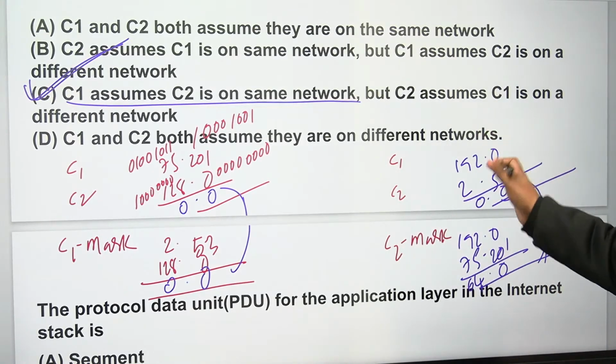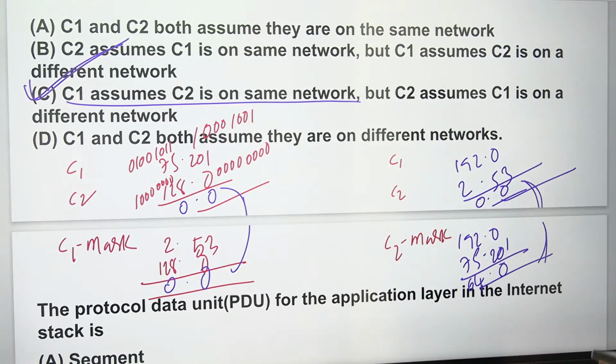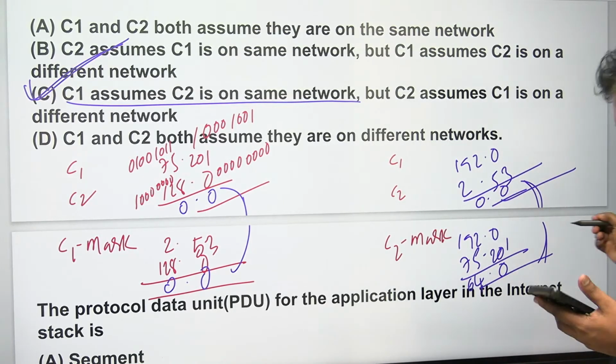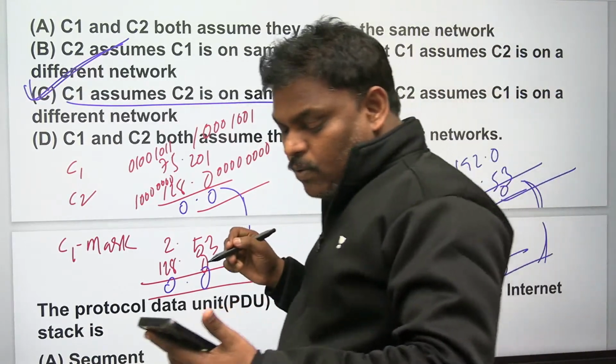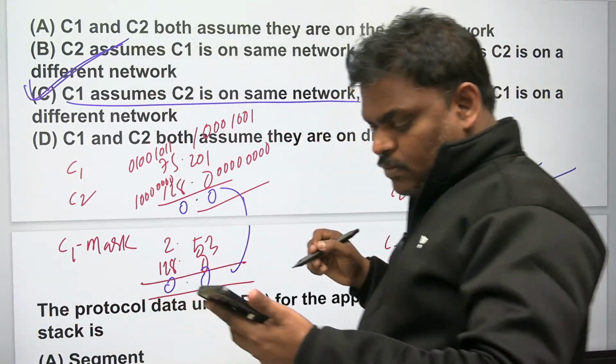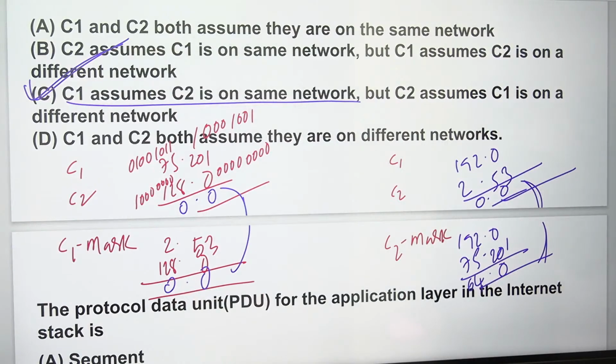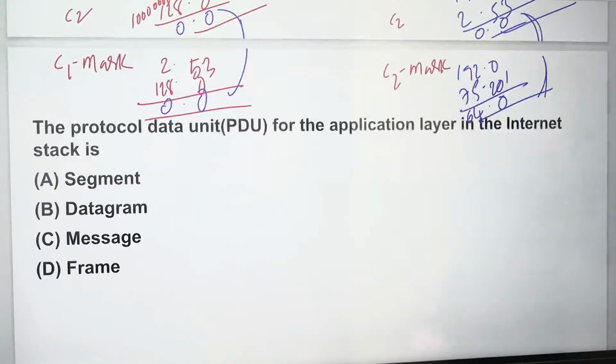See, for lack of space I adjusted somehow, right? But understand the concept. The concept is the AND operation. With the C1 mask, both the IP addresses do an AND operation, and if the results are the same, they are on the same network. With the C2 mask, the same applies. So with C1 both are on the same network, with C2 both are not on the same network. So the answer is option C. Yeah, let's go to the next one.